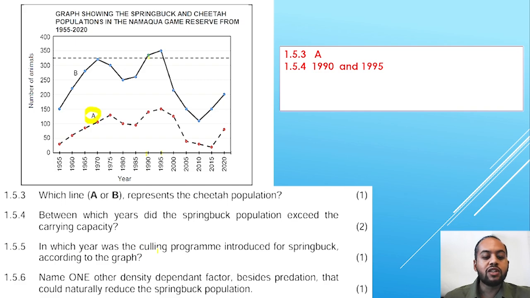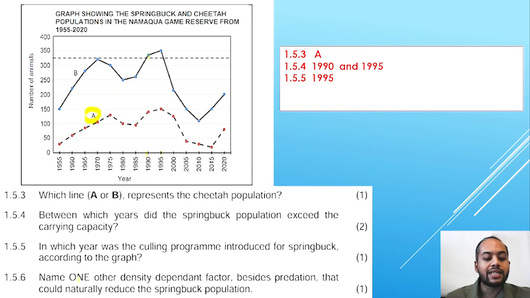1.5.5, in which year was the culling program introduced for springbuck according to the graph? So you would have seen 1995. Why? Because the culling program was introduced, which caused the prey population to drop back down to below carrying capacity. After 1995, it dropped back down.